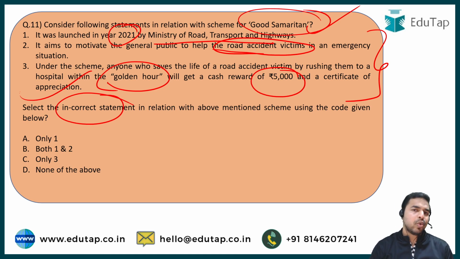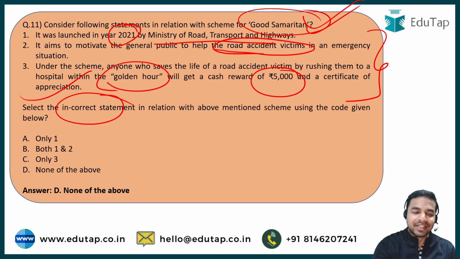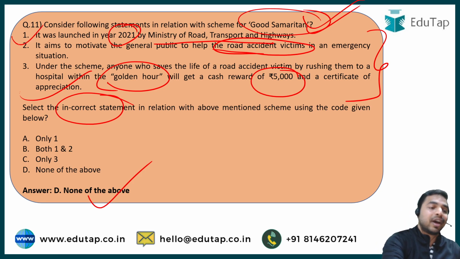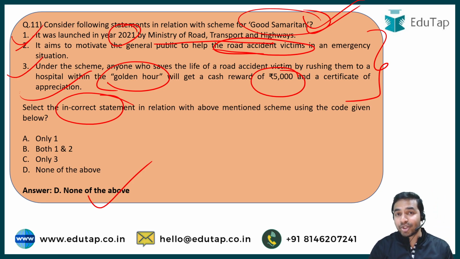which was launched in the year 2021. And now if you talk about the right answer to this question, before answering, you are required to understand what exactly the question is demanding. The question wants you to identify the incorrect statement in relation with the Good Samaritan scheme. And that is the reason the right answer is option D, that is none of the above, as all the statements mentioned here about the scheme for Good Samaritan are correct.